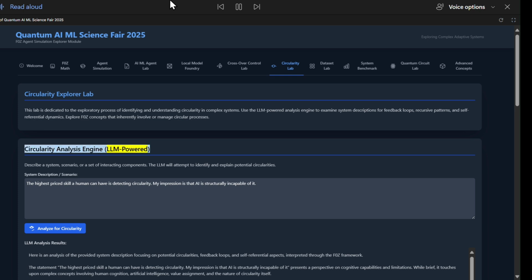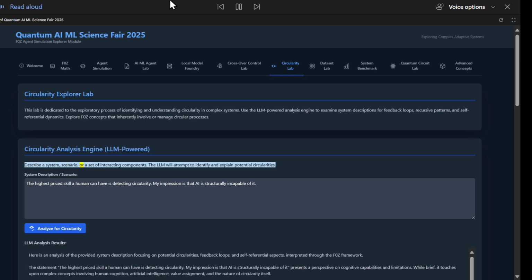Circularity Analysis Engine, LLM-powered. Describe a system, scenario, or a set of interacting components. The LLM will attempt to identify and explain potential circularities. System description/scenario: The highest priced skill a human can have is detecting circularity. My impression is that AI is structurally incapable of it. Analyze for circularity. LLM analysis results.